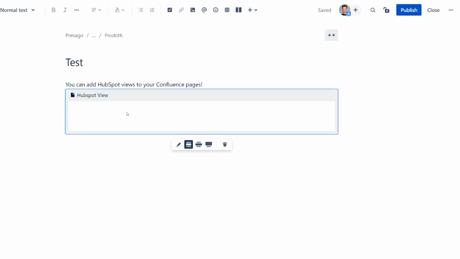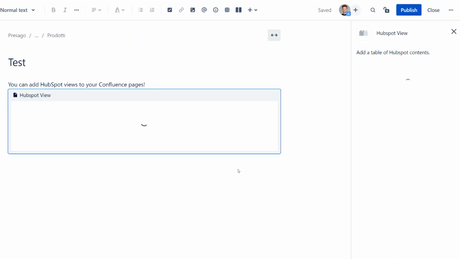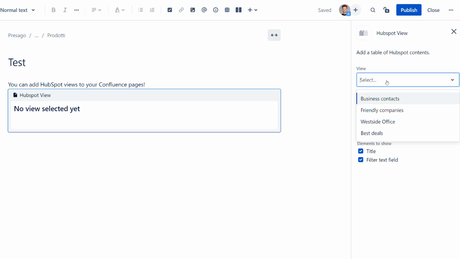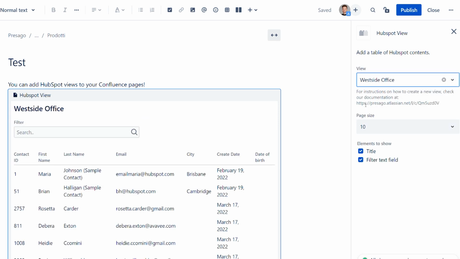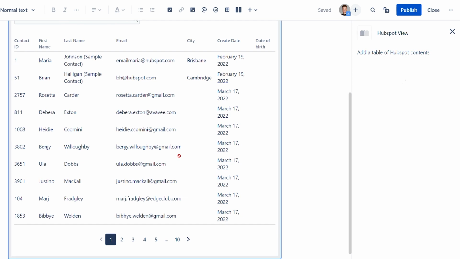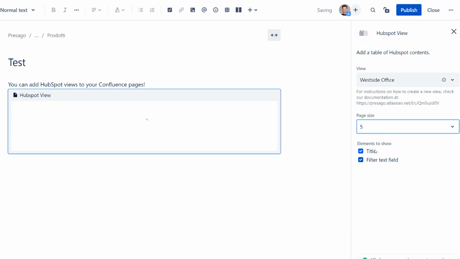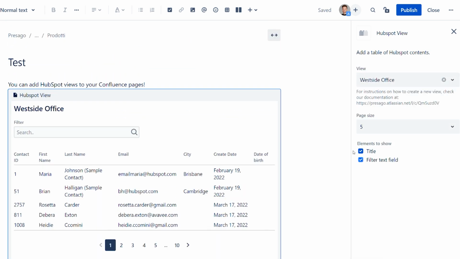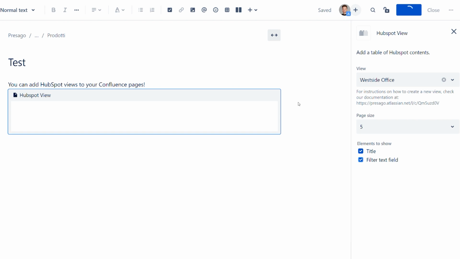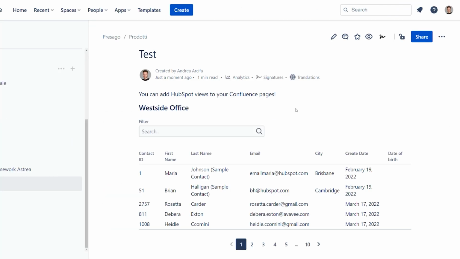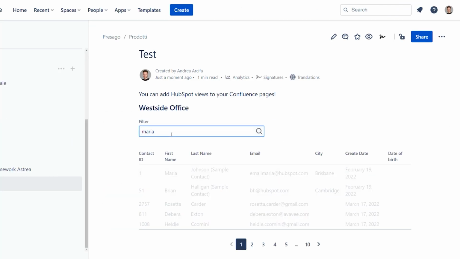With the Confluence version of HubSpot Connector, you'll be able to embed your HubSpot views in Confluence pages and adjust their appearance and interface to your needs. Once published, HubSpot views keep their interactive features like searching single items from the set.